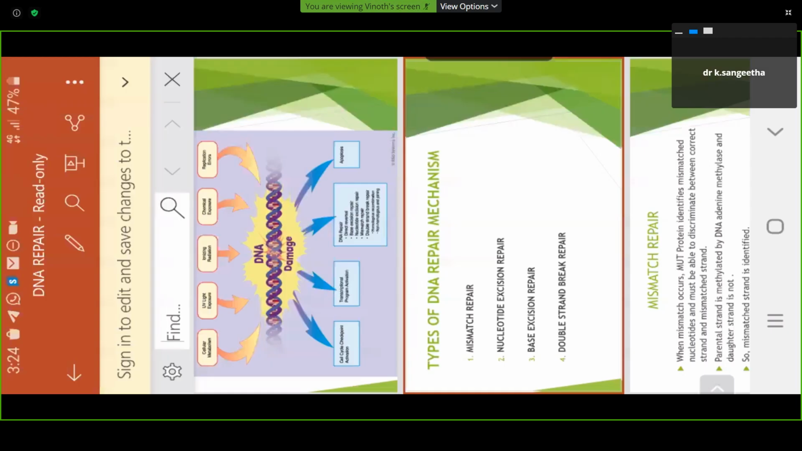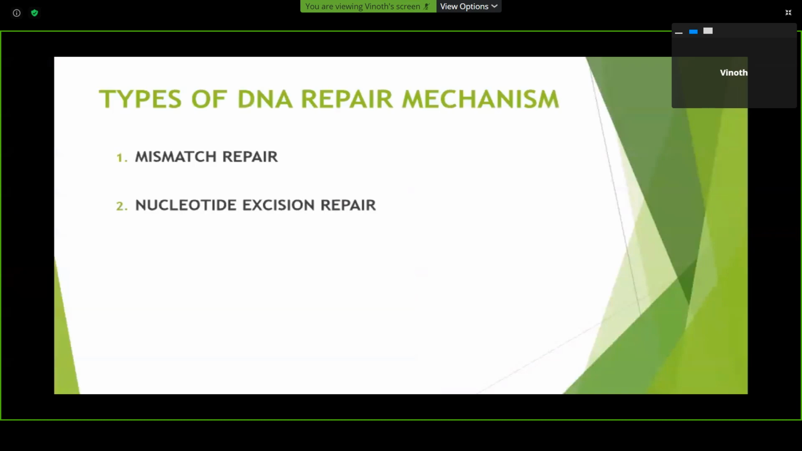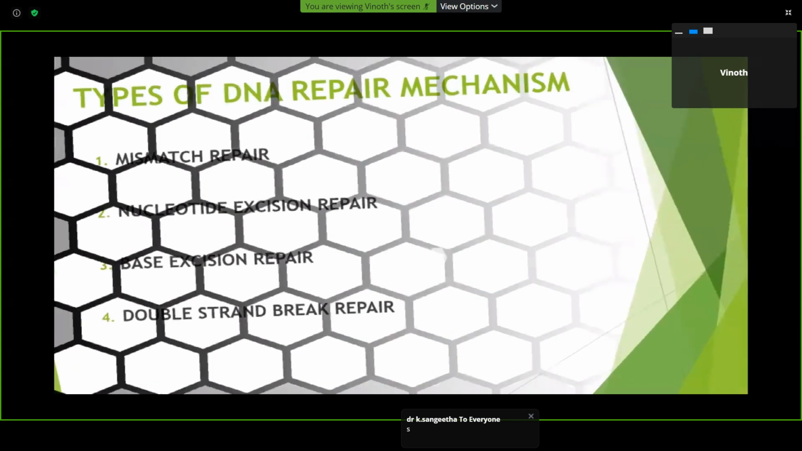The types of DNA repair mechanism. There are 4 types of DNA repair mechanism: mismatch repair, nucleotide excision repair, base excision repair, and double strand break.